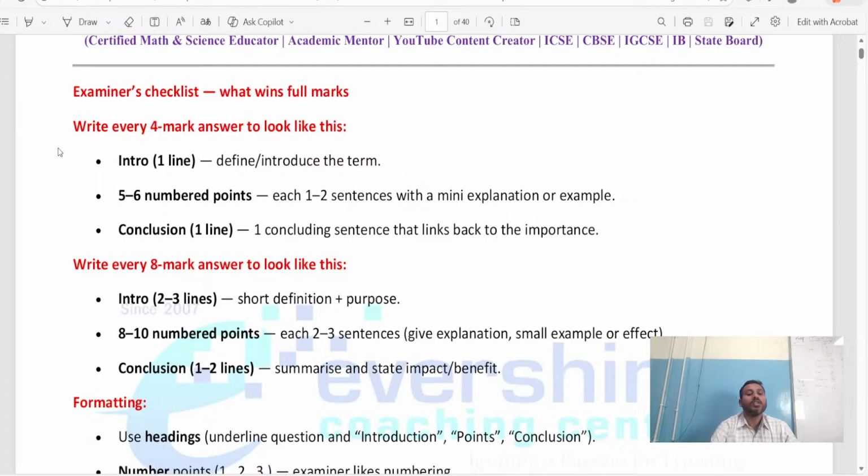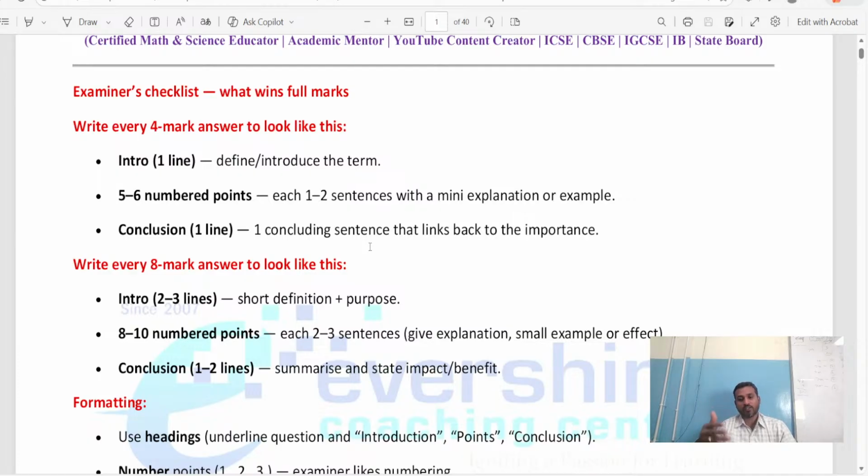As you can see, for the last you have to write one conclusion line, a conclusion sentence that links back to the importance of what you have explained. So this is how we are supposed to write a 4 mark question. Again, I'm repeating how to write the 4 mark answers.